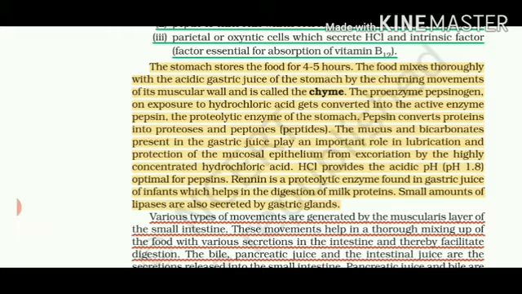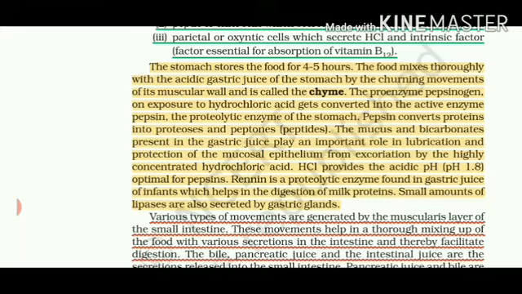Now what is the function of mucus? If hydrochloric acid is there at such an acidic pH of 1.8, how can our stomach layers be protected from the action of acid? This is done by the mucus. So mucus provides lubrication and it protects the inner epithelium layers of mucosa from burning